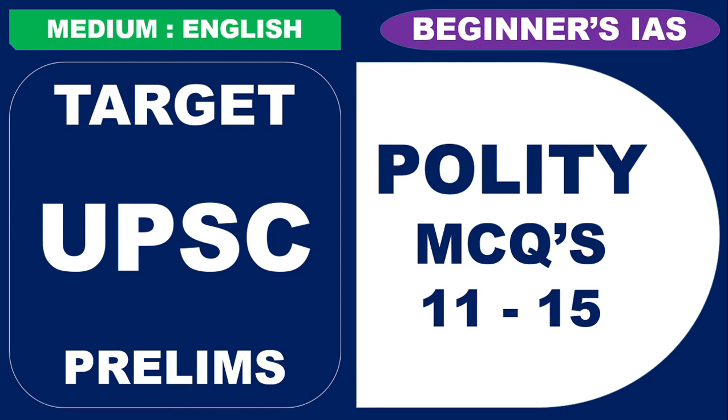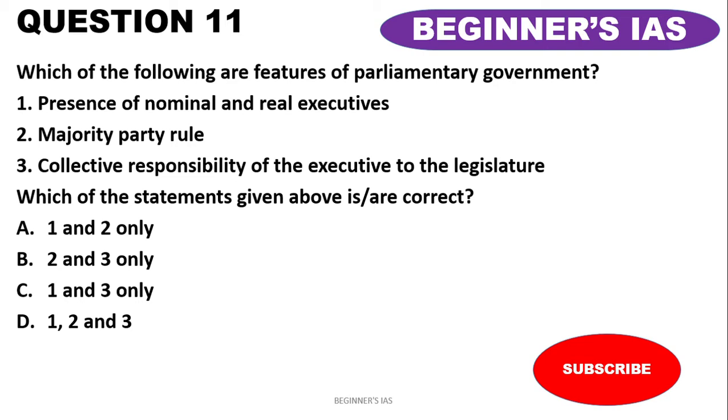Let us begin this session with question number 11. Which of the following are the features of parliamentary government? Presence of nominal and real executives, majority party rule, collective responsibility of the executive to the legislature. Here we have to identify the correct statement. Whenever you are analyzing the statements, first note down whether we have to identify the correct statement or incorrect statement. Let us discuss the features of parliamentary government before analyzing the statement.